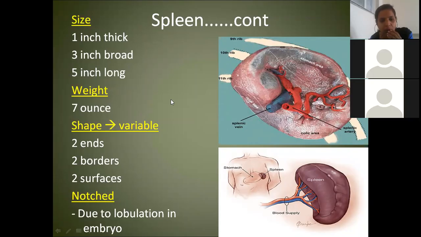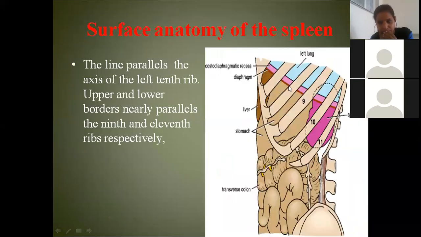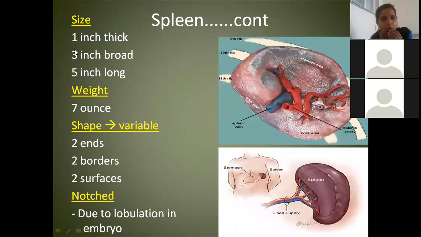Now, when you consider the ribs 9th, 10th, 11th, if you continue these numbers 1, 3, 5, 7, 9, and 11, the 9th to 11th rib, that means from 1 to 11, you can remember them as odd numbers.